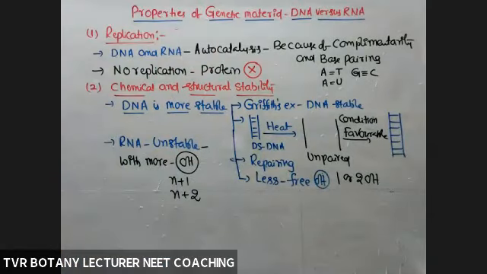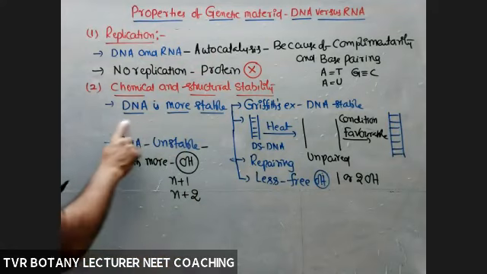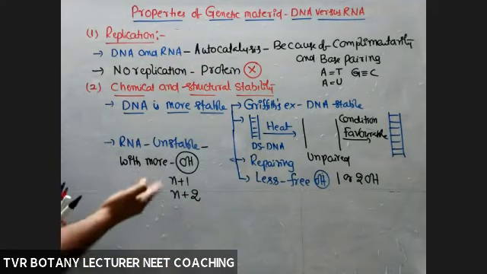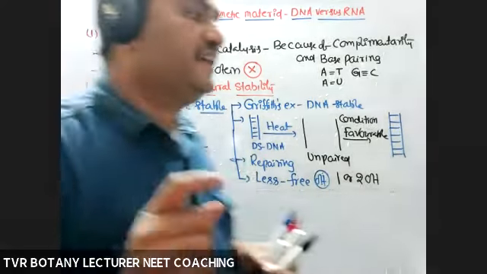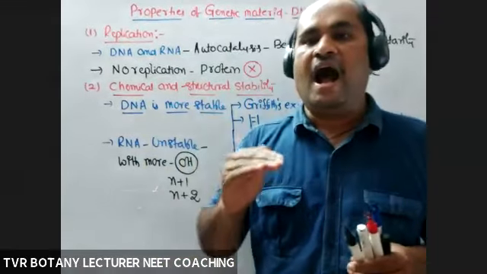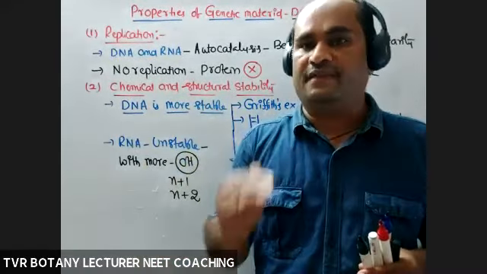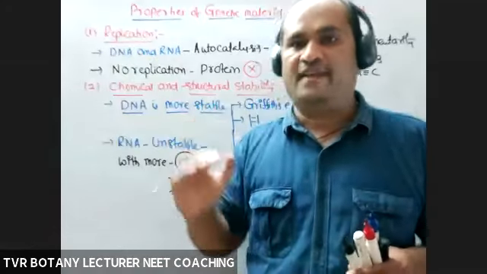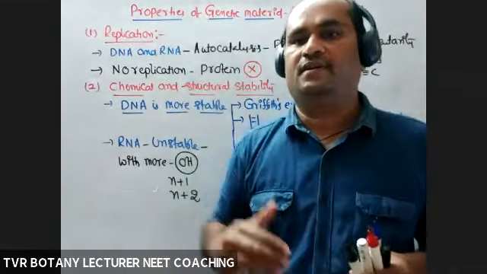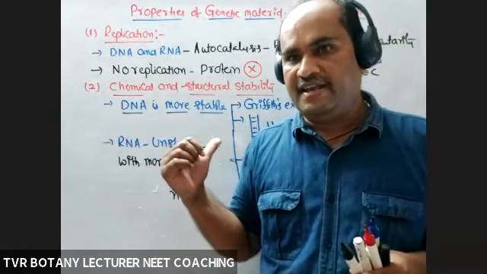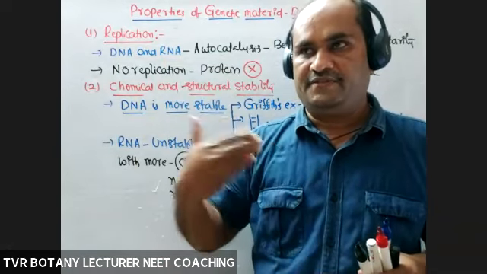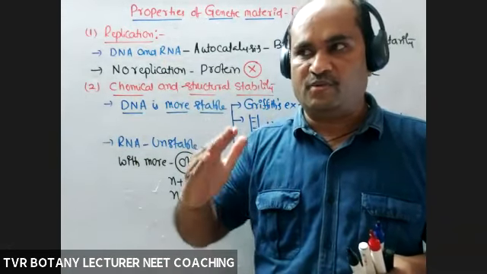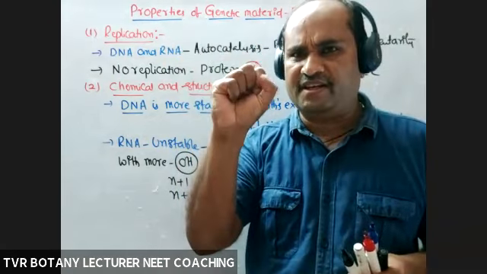Okay. So because of the highest number of OH groups, RNA is highly unstable, more reactive. So that's why organisms which have an RNA molecule have a shorter lifespan and a higher rate of recombination. RNA is able to react with other molecules, which means changes are possible. If the highest number of changes are possible, what about the conservation of genetic material? Less.